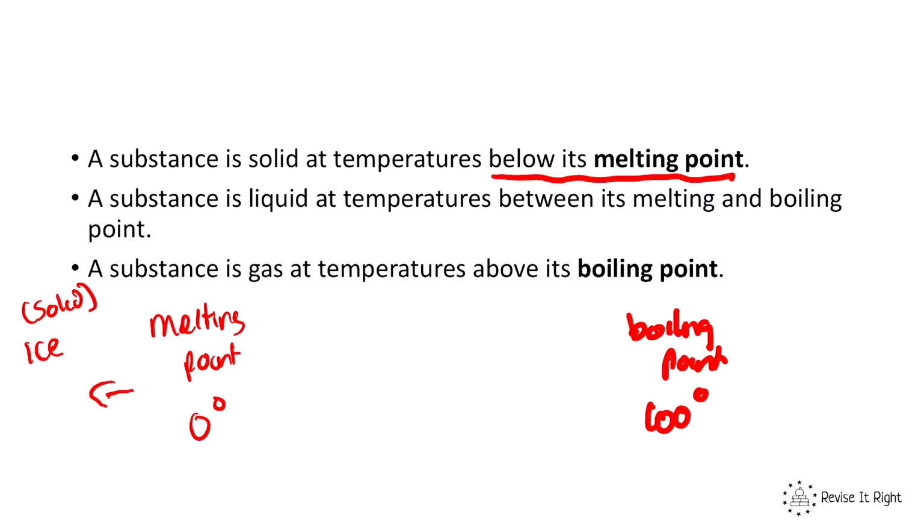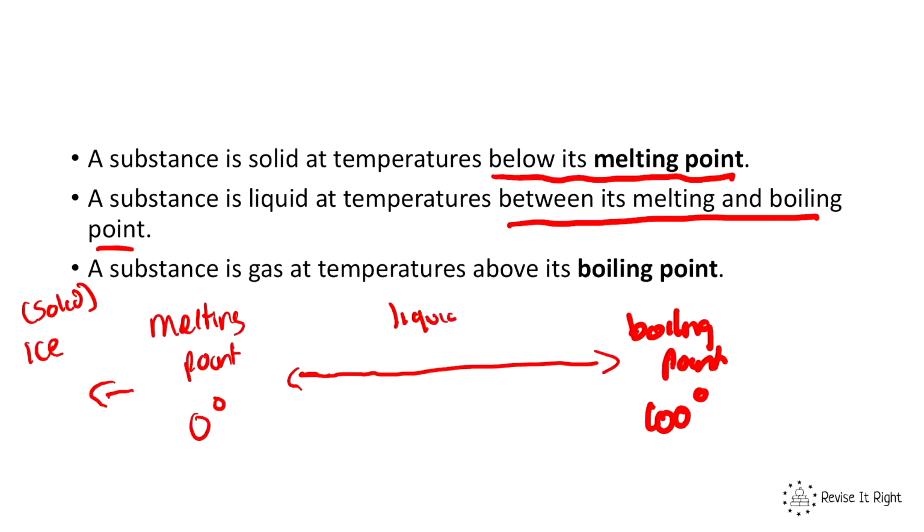If water is between its melting point and boiling point, so between 0 degrees and 100 degrees, it will be liquid. So it will be water. Because it's not cool enough for it to melt, but it's also not hot enough for it to boil. So it will be a liquid. And if water is above its boiling point, it will be vapour, water vapour. So it will be a gas. It would have boiled.